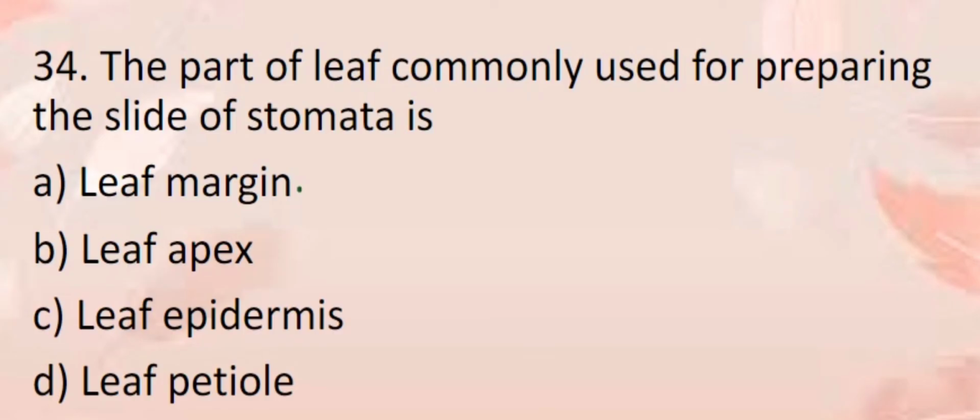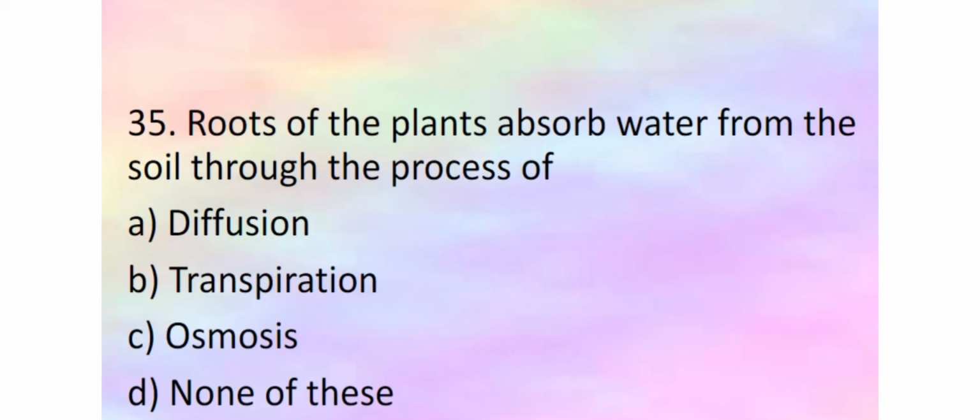Part of the leaf commonly used for preparing slides of stomata: we are taking the leaf epidermis because stomata are scattered on the leaf epidermis. That also, the lower epidermis is preferred because a greater number of stomata are present on the lower epidermis in case of dicot plants. Roots of the plants absorb water from the soil through the process of diffusion, transpiration, osmosis, or none of this? Roots absorb water by osmosis.